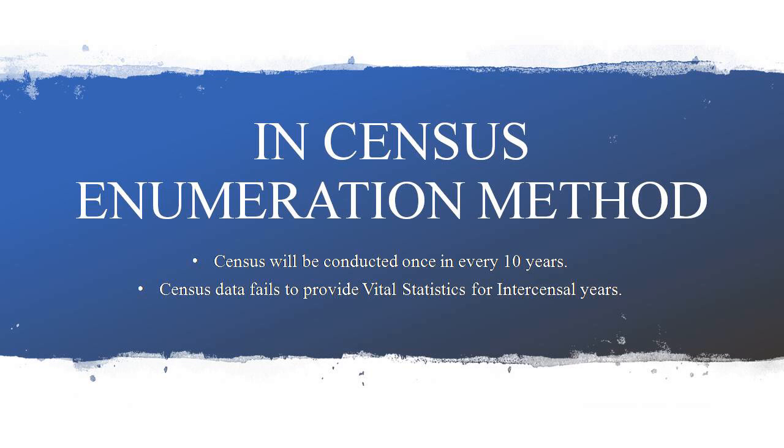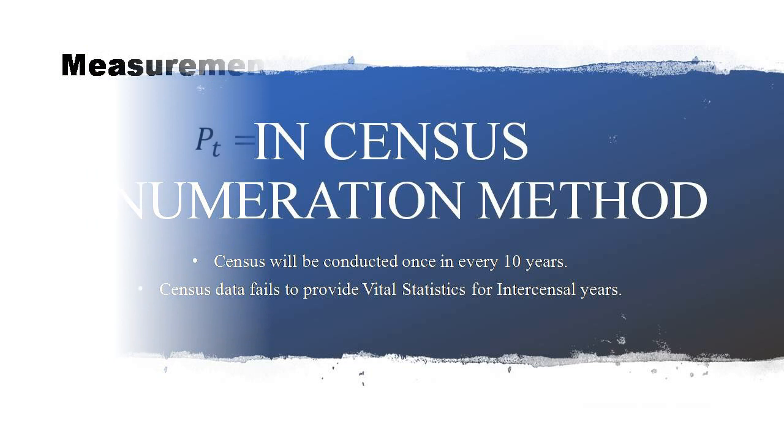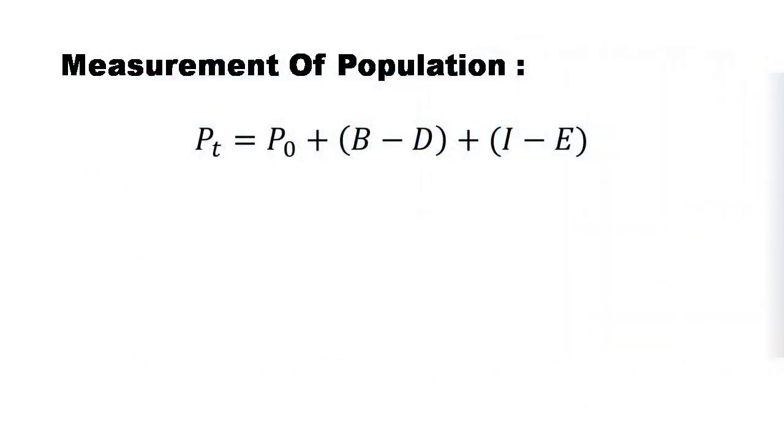So now to calculate all these data, we have a formula. The next is about measurement of population. This is a mathematical method of estimating vital statistics. In this method, estimates are based on the assumption that the growth of population is at a constant ratio during the intercensal years. Population for any intercensal year can be estimated if the records of birth, deaths and migration, that is immigration and emigration, are available.